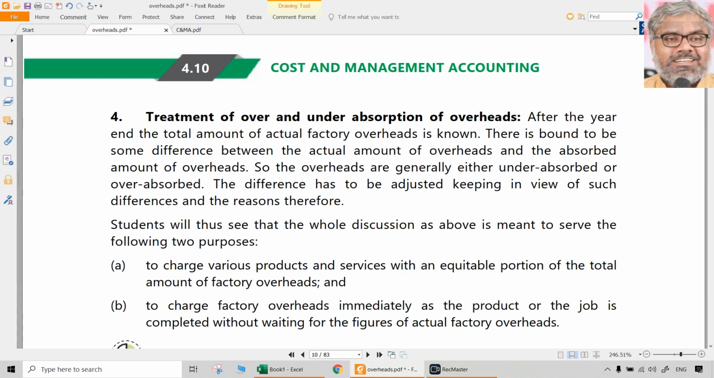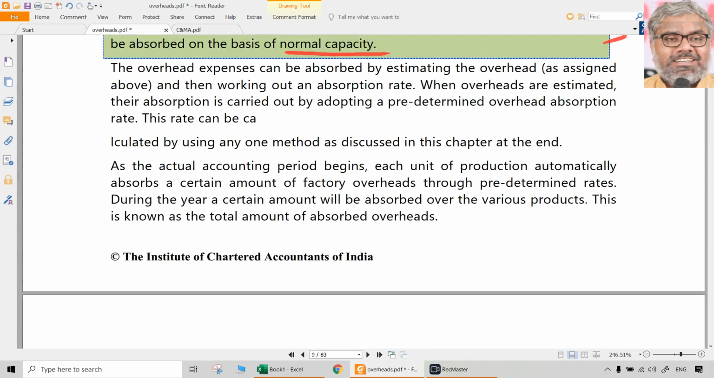In some questions we got earlier, variable manufacturing overhead is 2 rupees per unit, fixed manufacturing overheads are 1 lakh, and normal capacity is 50,000 units. Like that, data is given. How that 2 rupees has come, how that fixed manufacturing overheads number has come, that came from past experience. So how the recovery rates or absorption rates are calculated, that is what we are going to focus on in this chapter.